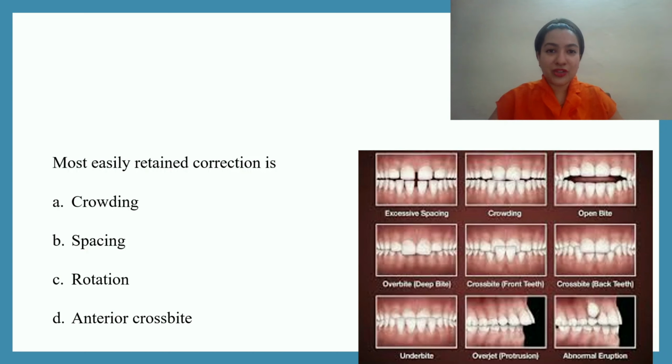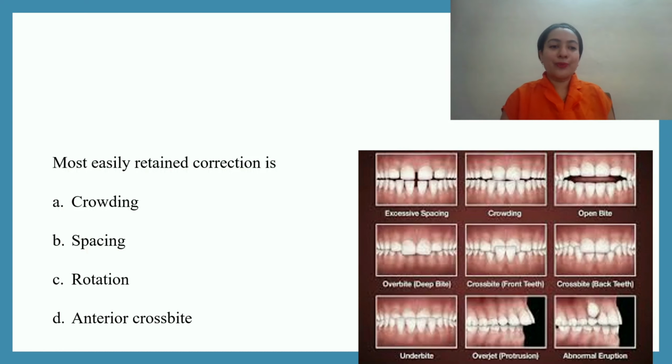So the first question which we have is, which is the most easily retained correction, meaning there was a malocclusion, the patient got it corrected orthodontically, and it is most easily retained. See, at the end of each case we have to give retainers. There is absolutely no choice in it. There are different kinds of retainers, removable, fixed retainers. Because in orthodontics doing correction is one thing and retaining that correction is the major task.